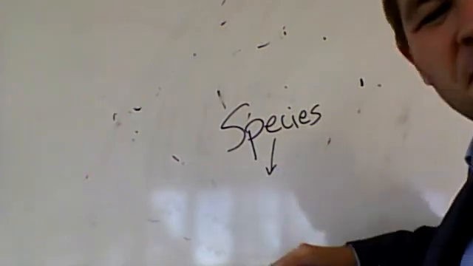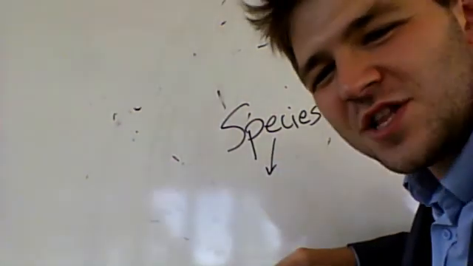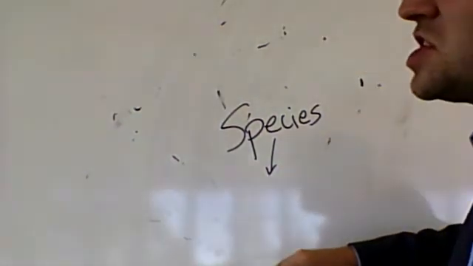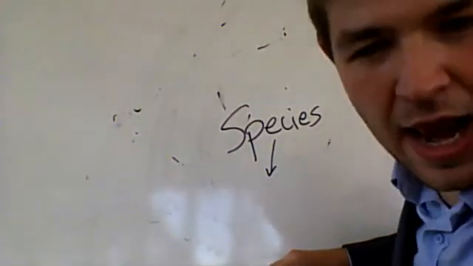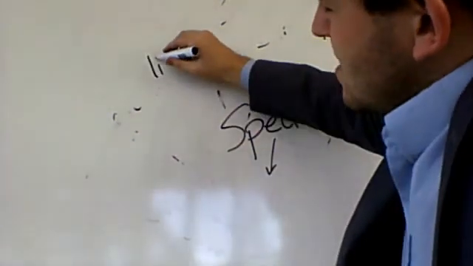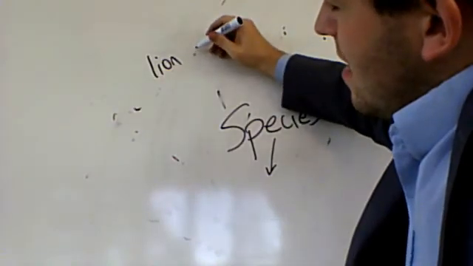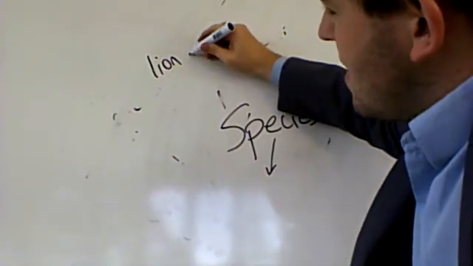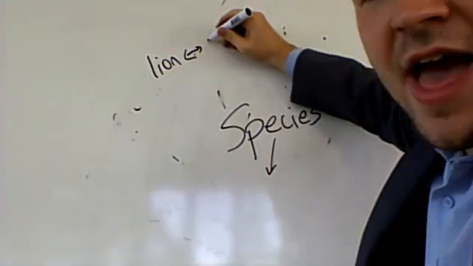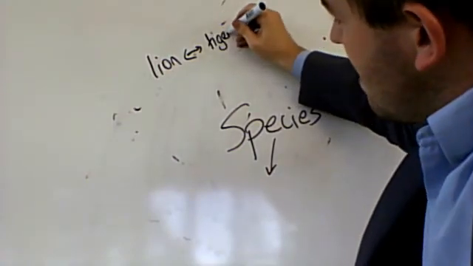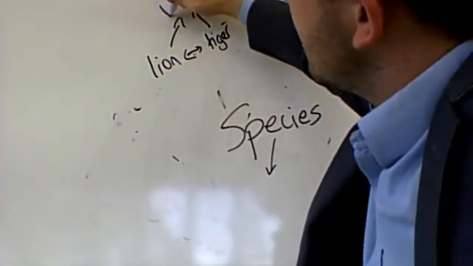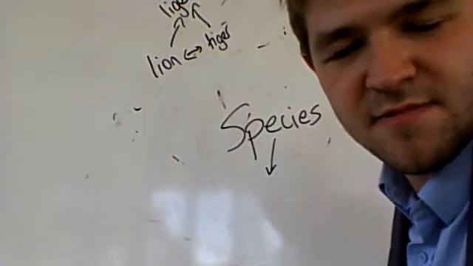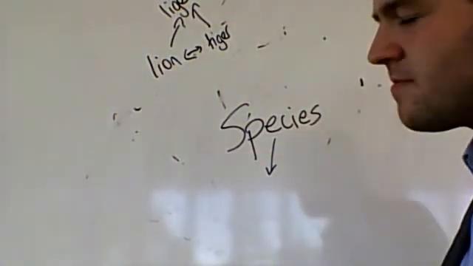With this here, what I have to discuss is the actual definition, because we have things like lions, and if, for example, a lion makes babies with a tiger, that's possible, and that makes the liger. It's a real thing. A liger is a real thing.